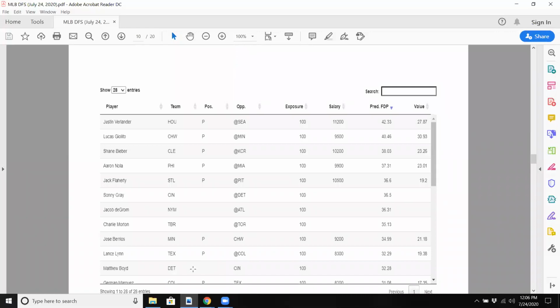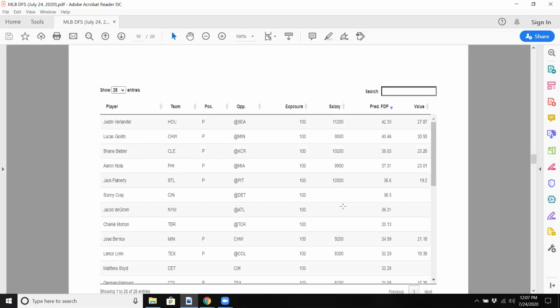On the advanced sports analytics site, you can get projections, as I mentioned. This is the top pitchers based on a ranking of the predicted fantasy points. You do see Verlander number 1, Giolito number 2, Bieber, Nola, Flaherty. Not a big fan of pitching against Minnesota, so I'm going to stay away from Giolito. Plus, I'm not sure if I really trust the White Sox offense to come through against Berrios, because you do want to get the win too if you can. And Verlander, Bieber, Nola, Flaherty all have a favorite to win their games.